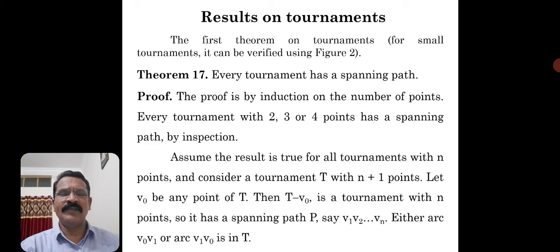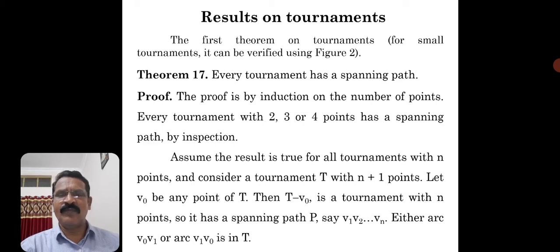Even you can verify with four vertices. It is very obvious to verify the tournament with two, three or four vertices. So this will be the inspection, and it helps us to go for the next step.